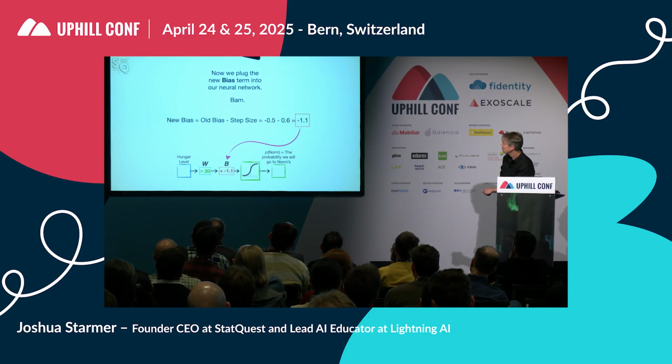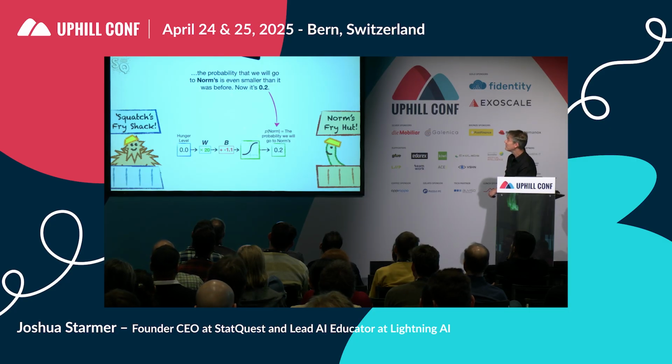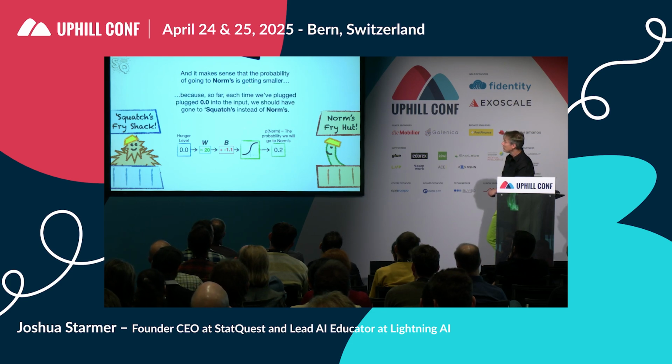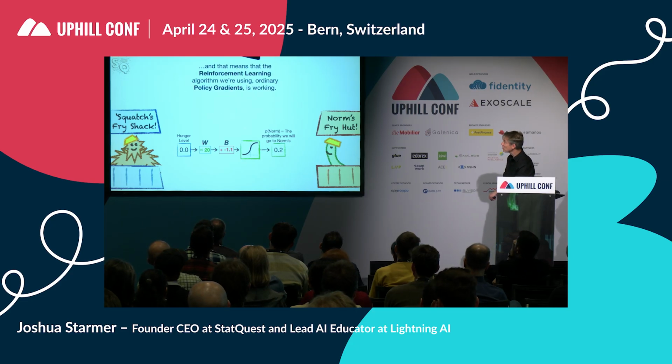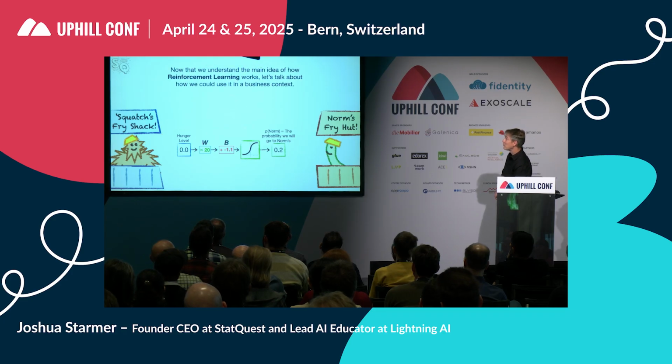Beep, boop, bam. Now if we plug 0.0, which means we're not hungry, into the neural network, the probability that we will go to Norm's is even smaller than it was before. Now it's 0.2. And again, that makes sense that the probability of going to Norm's is getting smaller. Because so far, each time we've plugged a 0.0 into the input, we should have gone to Squatch's instead of Norm's. And that means that the reinforcement learning algorithm we're using, ordinary policy gradients, is working. Double bam.